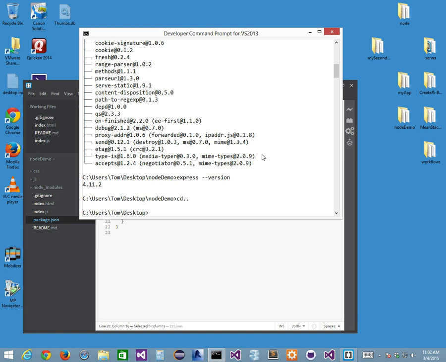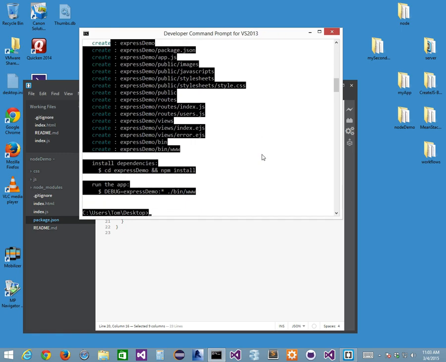Now check this out. Once Express is installed, you should be able to do something like this: express -e for EJS. That's the templating engine. And then the name of the app that you want to create. I'm going to create an app called express demo, and press Enter. When I do that, it does all this.